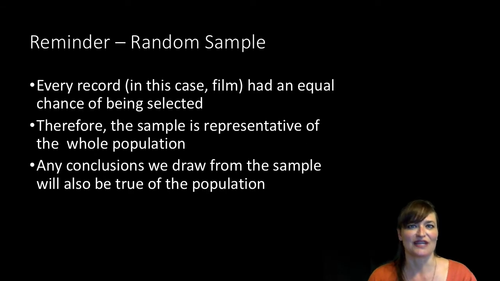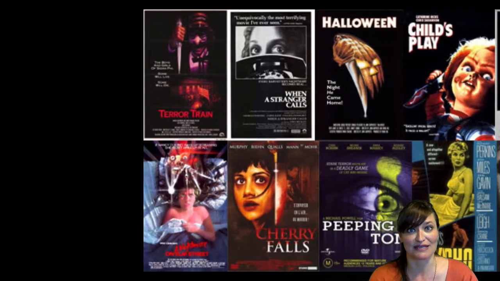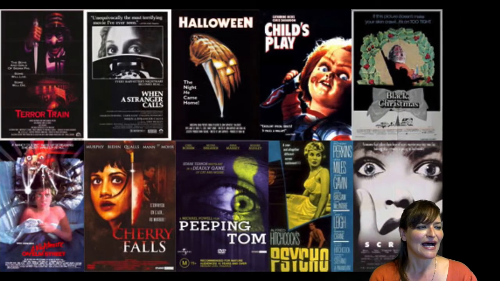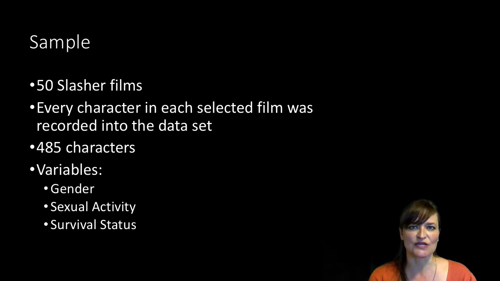We're going to be using a random sample of slasher movies. Slasher movies are horror movies where everyone dies. So there's lots of blood, lots of gore, lots of violence, lots of screaming, lots of running away. This data set is a random sample of 50 of these slasher films.